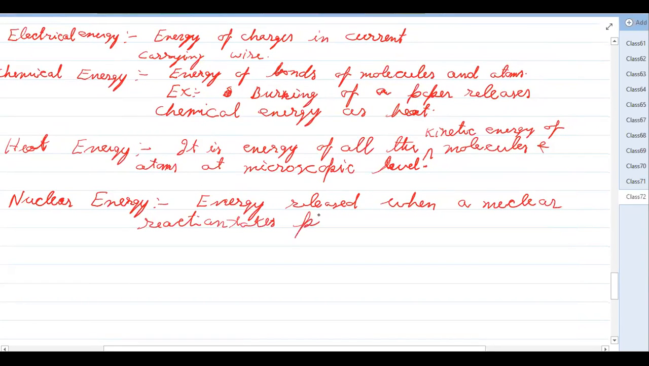Example we can take: the energy coming from the sun. That is also coming due to nuclear reaction inside the sun. So energy production in the sun is due to this, and also in nuclear reactors or nuclear bombs.